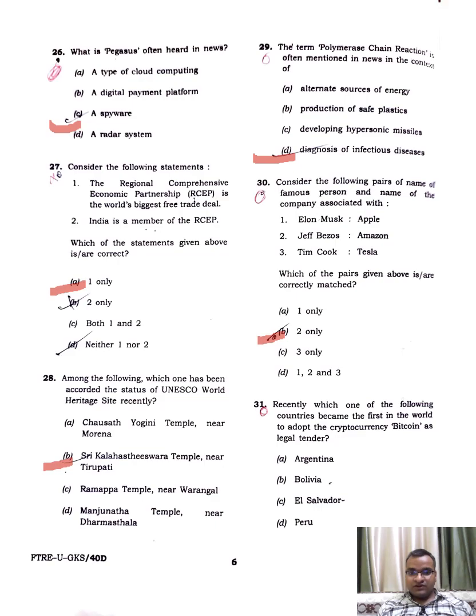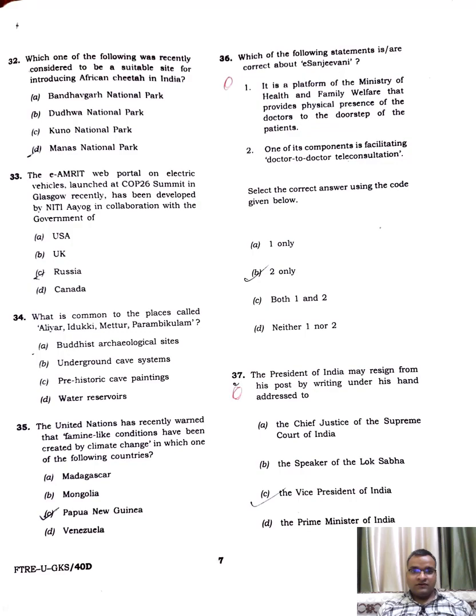Recently, which one of the following countries became the first in the world to adopt the cryptocurrency Bitcoin as legal tender? El Salvador. Which one of the following has recently been considered to be a suitable site for introducing the African cheetah? Kuno National Park of Madhya Pradesh. The E-Amrit web portal on electric vehicles launched at the COP26 summit has been developed by NITI Aayog in collaboration with the government of the UK.